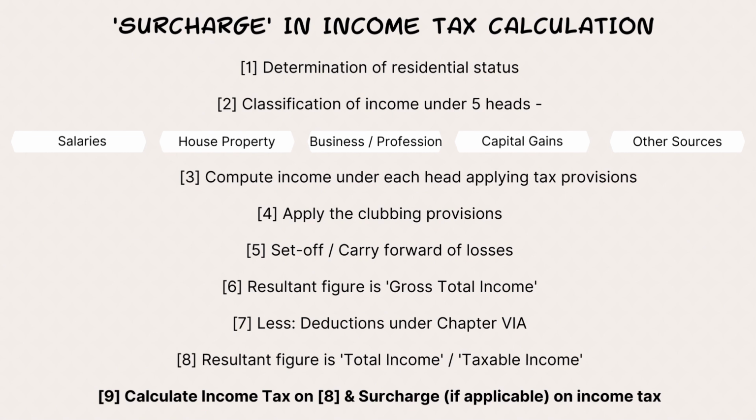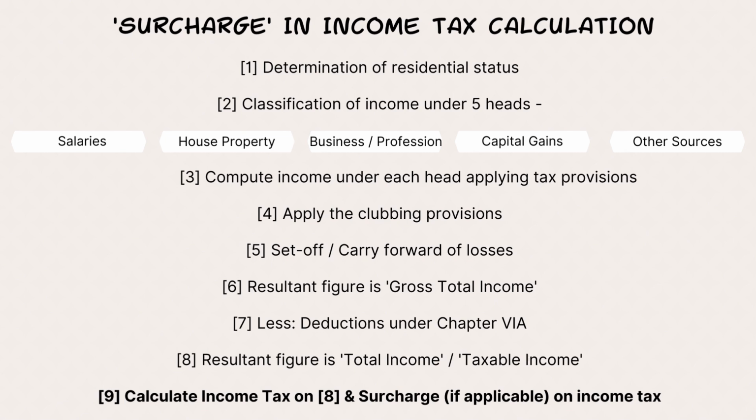Then, after doing the first 5 steps, in the 6th step we get one figure, one value. That is known as gross total income. On this gross total income, we apply some deductions. That is called Chapter 6A deductions. So here, my friends, basically all the insurance premiums, mediclaims, donations which you make to different institutions, education tuition fees of children, interest deductions, bank interest deductions, so many such deductions, the investments which we make which are allowed as a deduction, everything comes under this Chapter 6A.